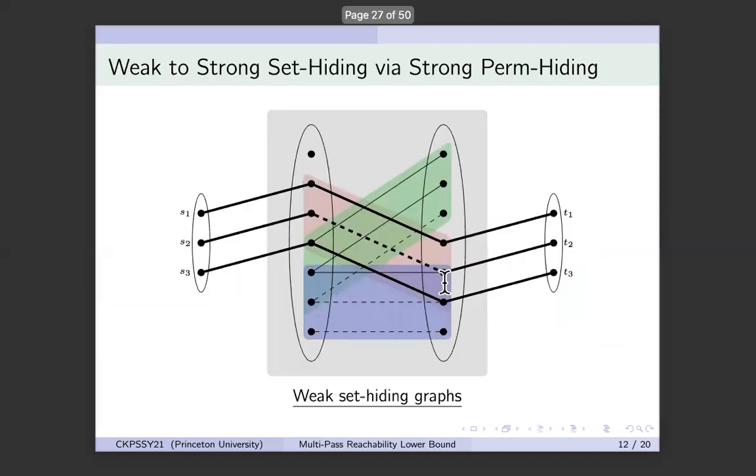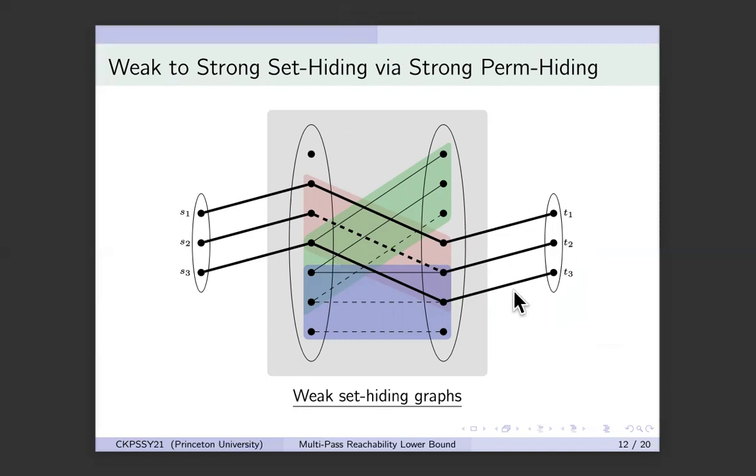How is this done? Well, let us recall the definitions. A graph is weakly set hiding if a streaming algorithm cannot know exactly the set it encodes. And it is strongly set hiding if the streaming algorithm cannot even distinguish between two different sets S1 and S2.